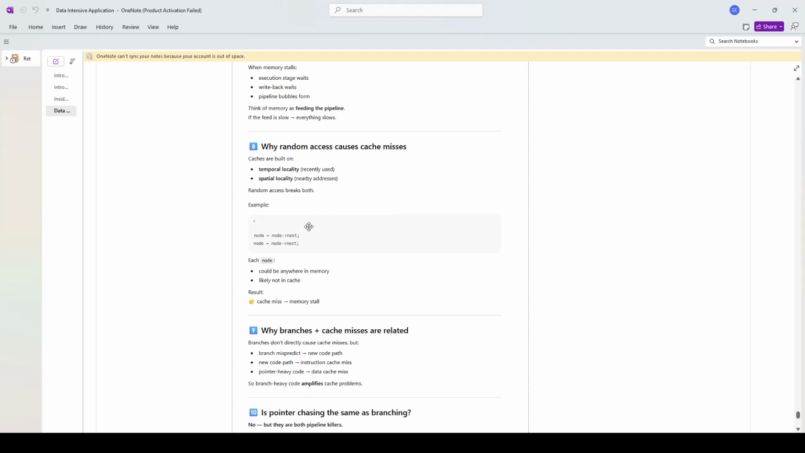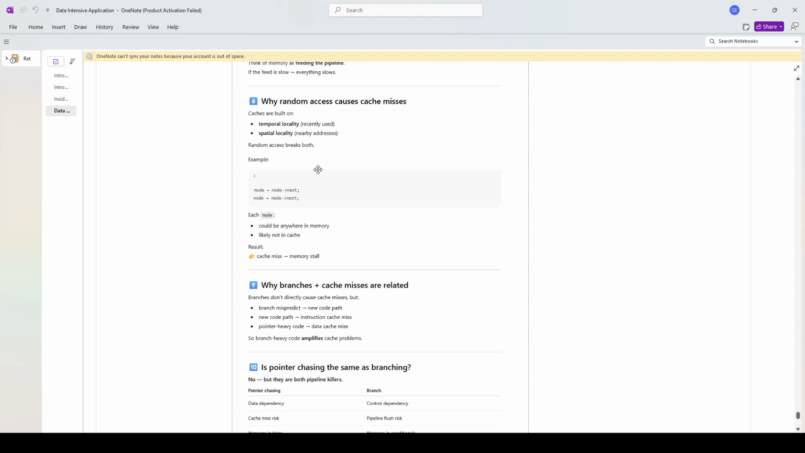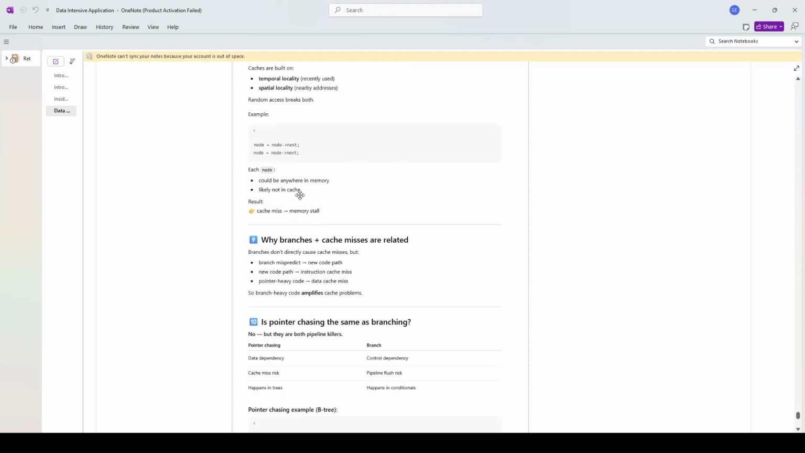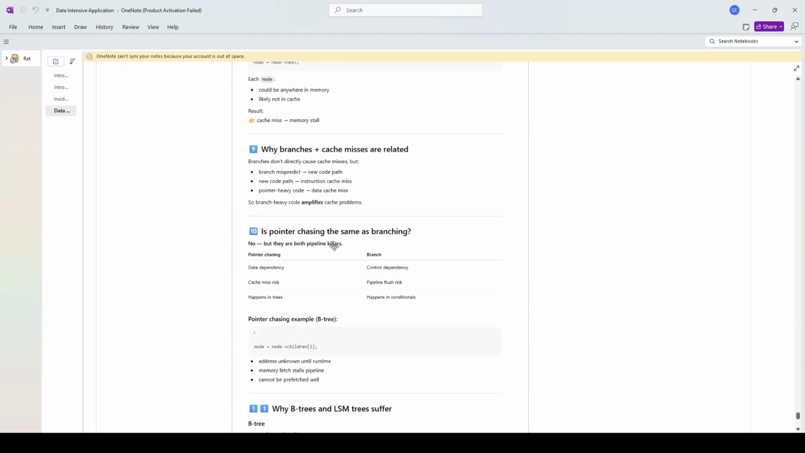Basically, these storage columns take advantage of contiguous memory. Therefore, they are able to take advantage of this recently used and spatial locality. Now, random access breaks both: node to next, then node to next. So each node could be anywhere in memory, likely not in cache. Result: cache miss means memory stall.